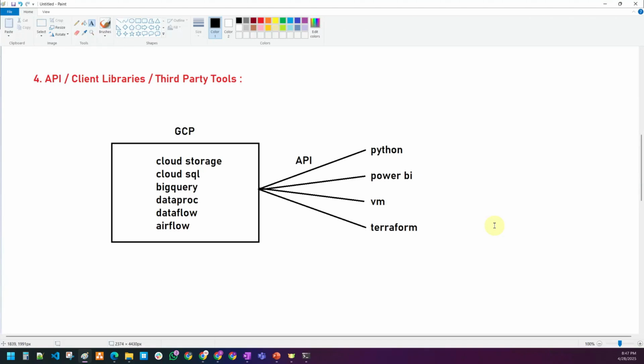So this is a fourth method of interacting with the GCP services. Just wanted to let you know at this time. Later point of time, we will dig in deep and try to understand each and everything in more detail.